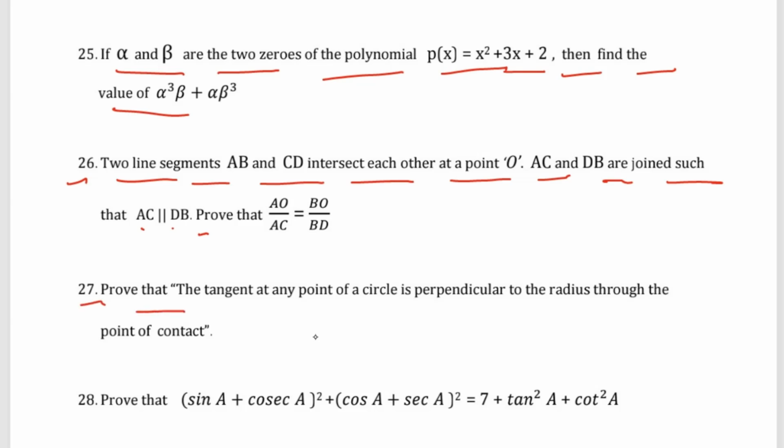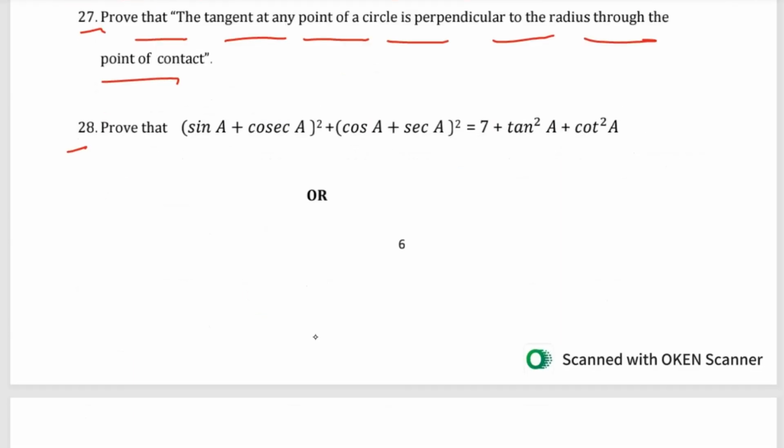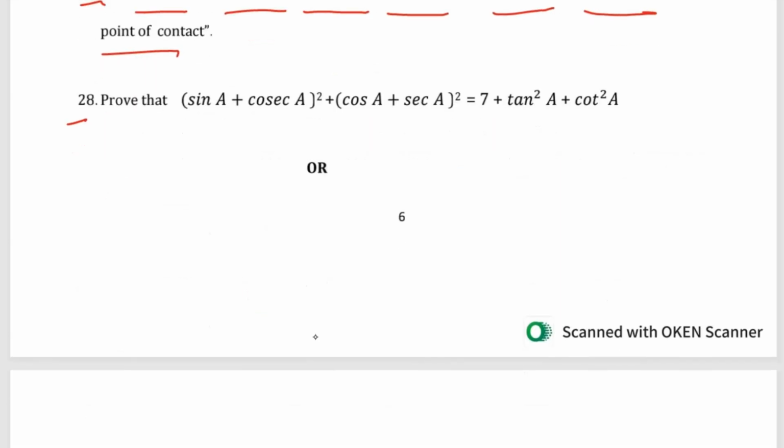Question number 27: prove that the tangent at any point of a circle is perpendicular to the radius through the point of contact. Question number 28 is: prove that (sin A plus cosec A) whole square plus (cos A plus sec A) whole square is 7 plus tan square A plus cot square A.